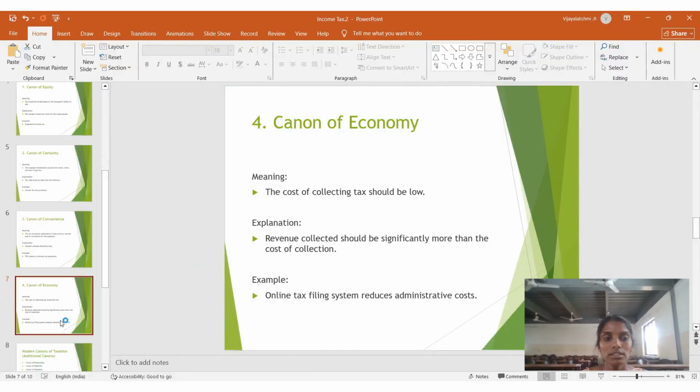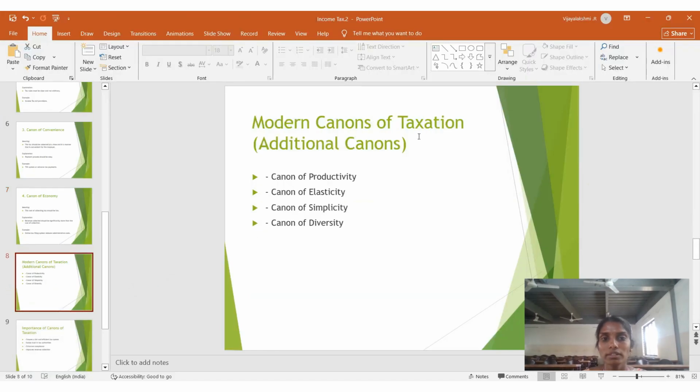So next, the modern canons of taxation: canon of productivity, elasticity, simplicity, and diversity.